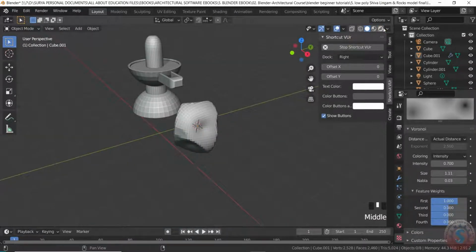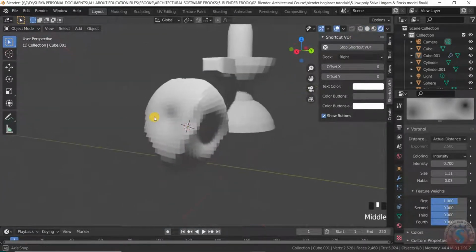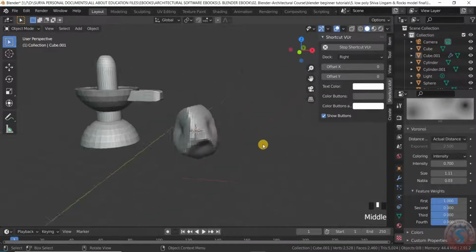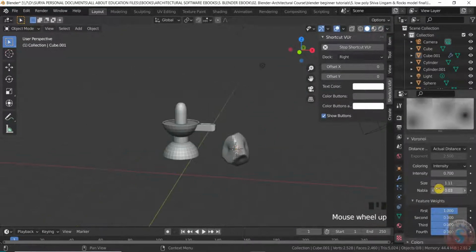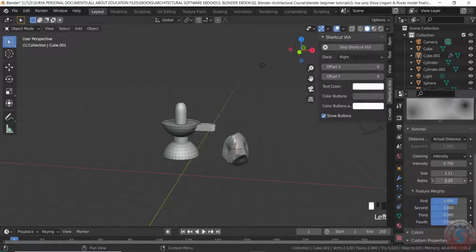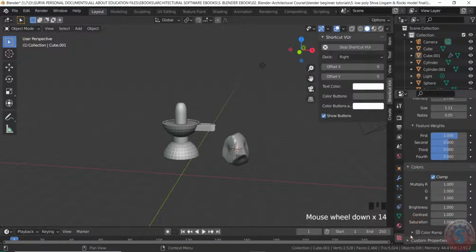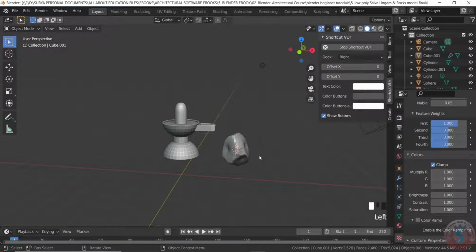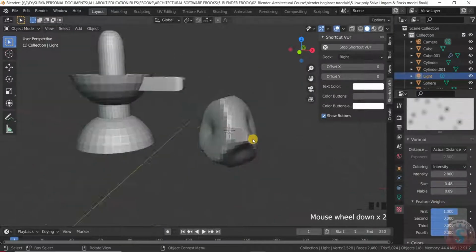And go into the edit mode. You can observe it is looking good. Like this you can create it by adjusting the sizes, and you can observe different types of colors also. You can drag and drop this on the color ramp. It is not required. Like this you can create a rock.